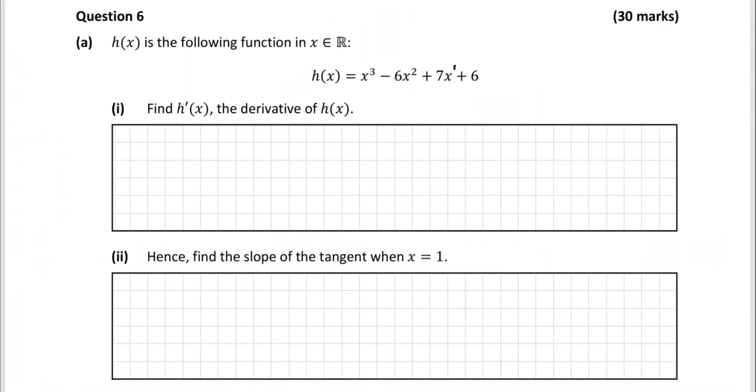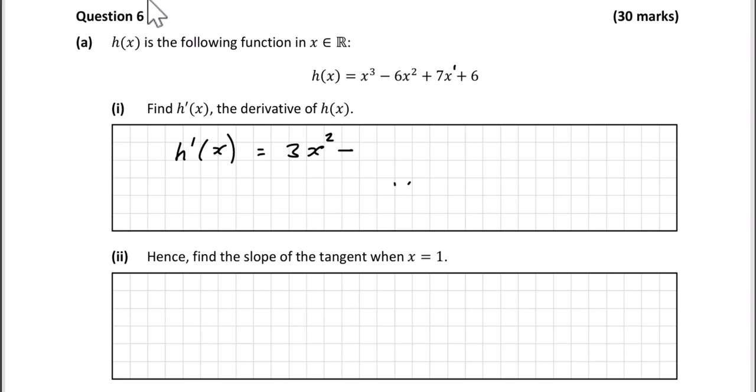Okay, so this is question 6a. H of x is the following function, x is real. H of x is equal to x cubed minus 6x squared plus 7x plus 6. So we've got to find h prime of x. H prime of x is the derivative of h of x. So we're going to write down h prime of x is equal to, let's look at the x cubed first. You take the 3, bring it down in front of the x, write down the x and reduce that 3 to 2.